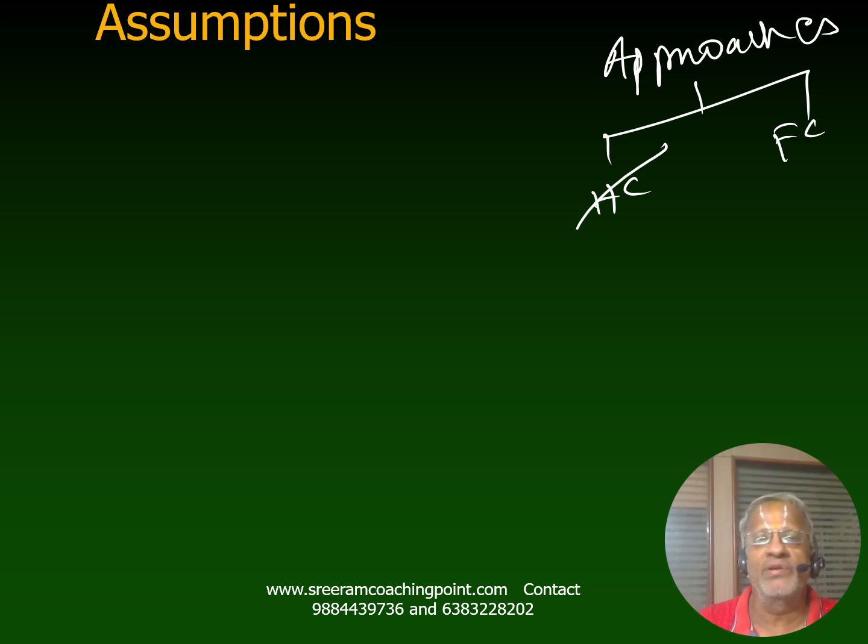Whether you take interest rate as a base or inflation as a base, the forward rate can be computed, and with the help of that homemade forward rate, we can convert foreign currency cash flows to local currency, and then the problem has to be solved just like any other capital budgeting problem. So in home currency itself, there are two ways of doing things.